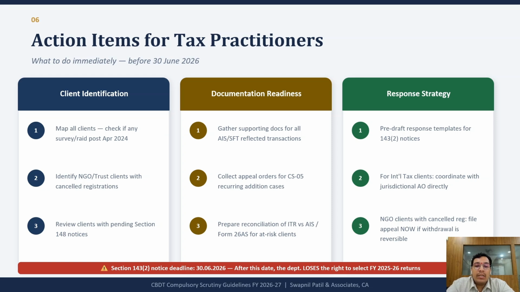Keep appellate orders handy for recurring addition cases and reconcile ITR, AIS and Form 26AS data. Third, prepare your response strategy. Keep draft replies ready for possible Section 143(2) notices and proactively address pending compliance issues. Remember, 30th June 2026 is the last date for issuing Section 143(2) notices for FY 25-26 returns. Early preparation can significantly reduce scrutiny-related risk.